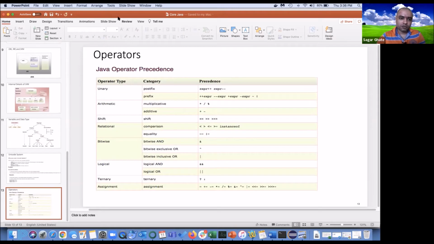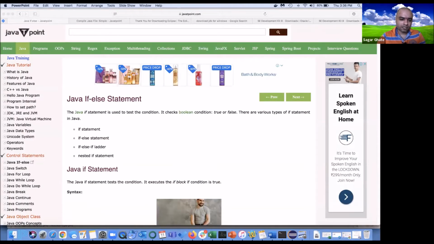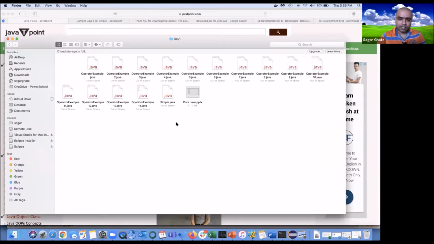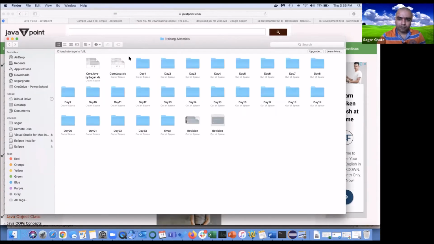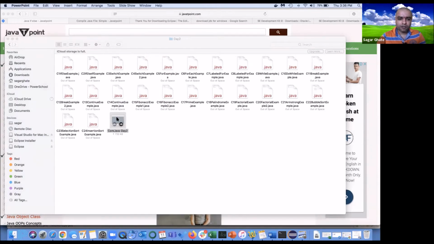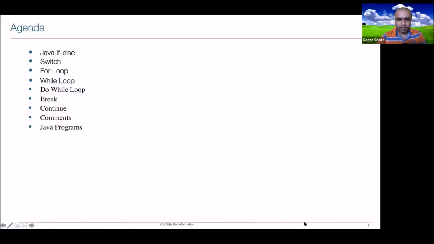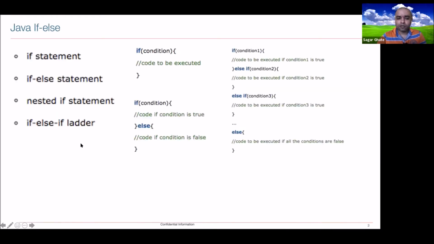Okay, so that was in one of the slides. Let me pick up another one for you. From here also most of the things we had completed. Just quickly: Java if else, switch, for loop, while loop, do while, break, continue, comments, and Java programs. All these things you will be getting in Java T point.